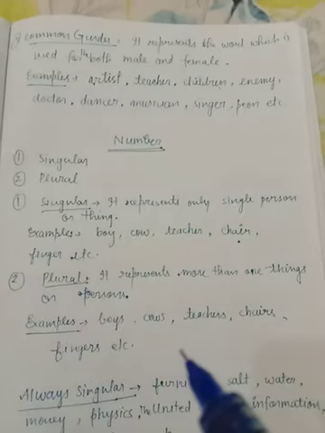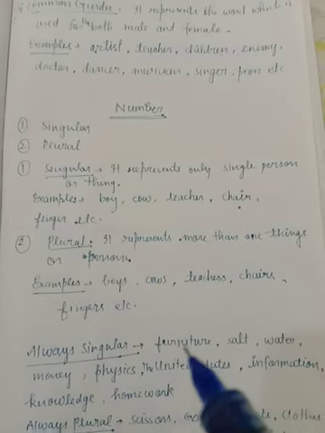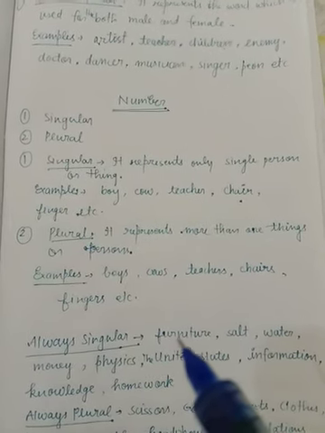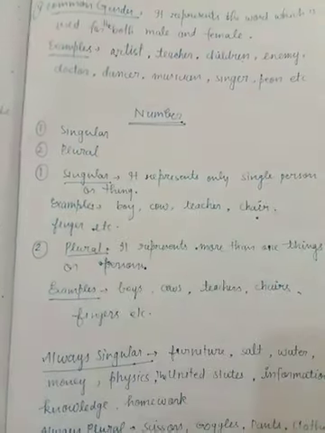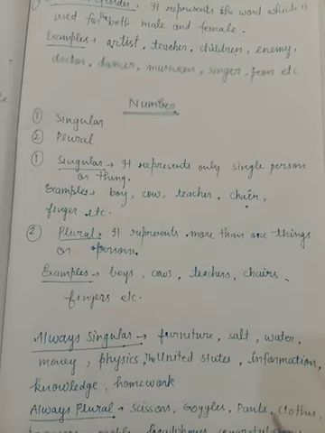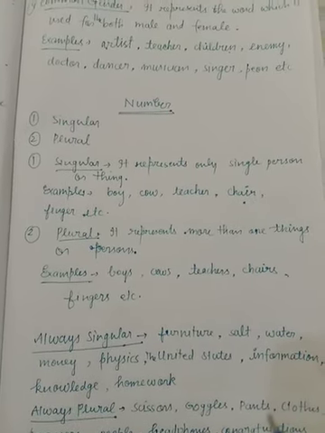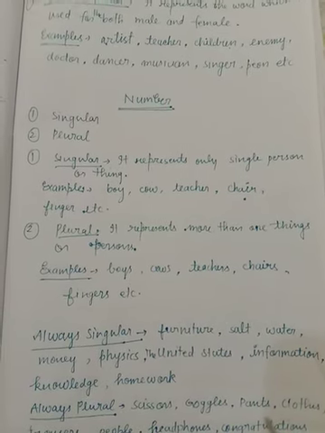Then after I will tell you about the number of noun. Students, noun can be classified under the number in two ways, that is singular and plural. You know, the words which denote any one thing are called singular number.